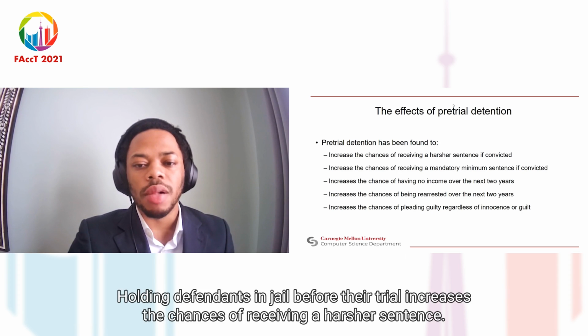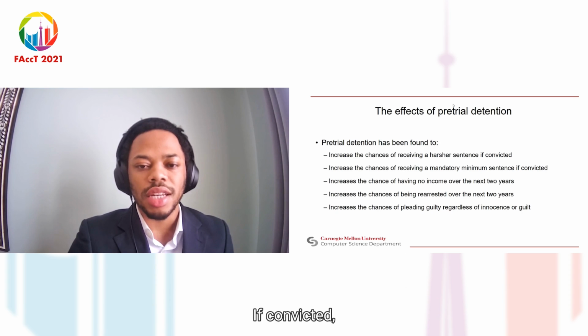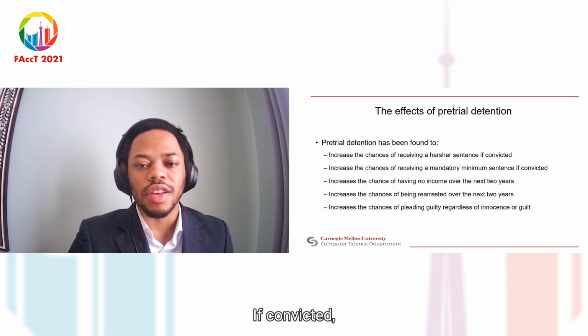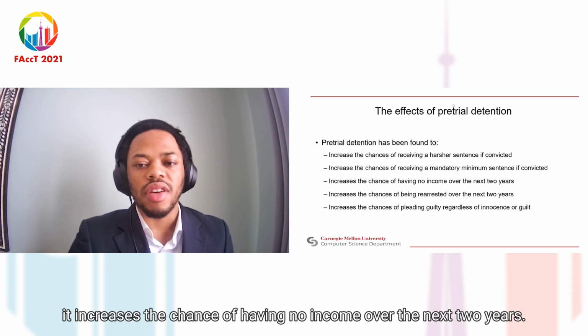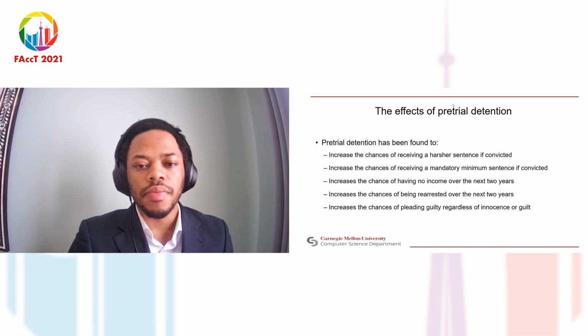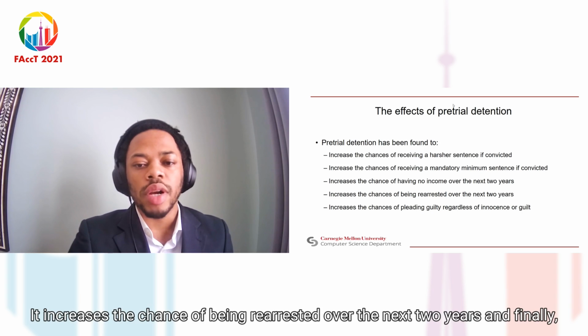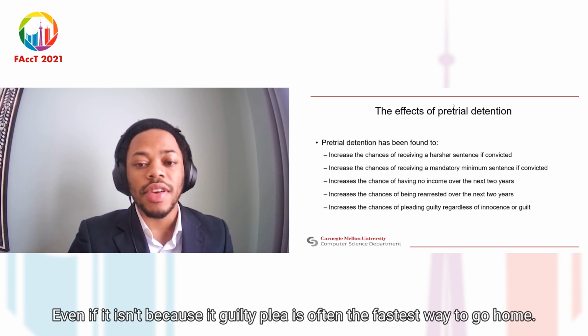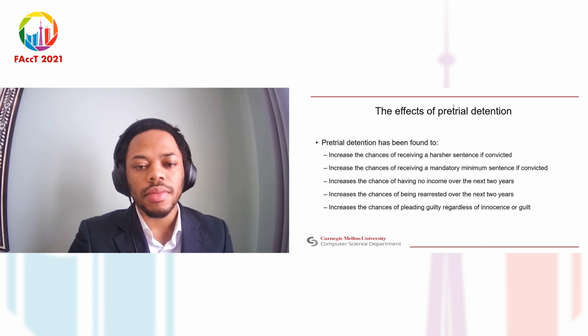Holding defendants in jail before their trial increases the chances of receiving a harsher sentence if convicted. It increases the chance of receiving a mandatory minimum sentence if convicted. It increases the chance of having no income over the next 2 years. It increases the chance of being rearrested over the next 2 years. And finally, being held pre-trial increases the chance of pleading guilty, even if innocent, because a guilty plea is often the fastest way to go home.